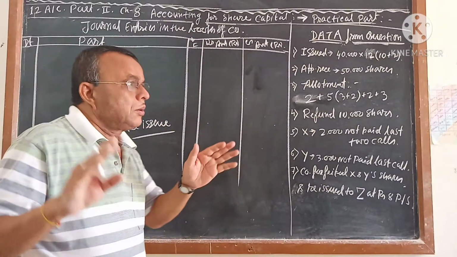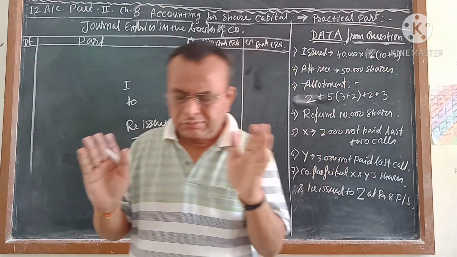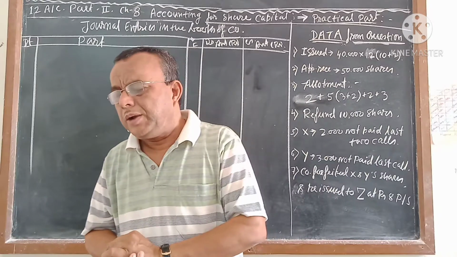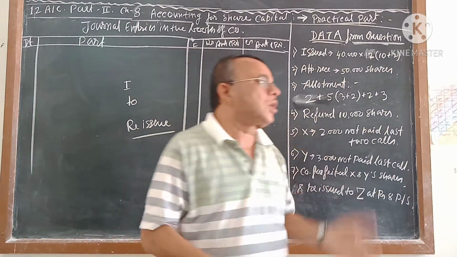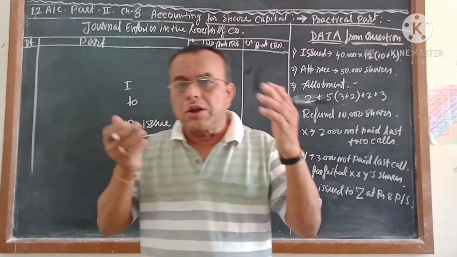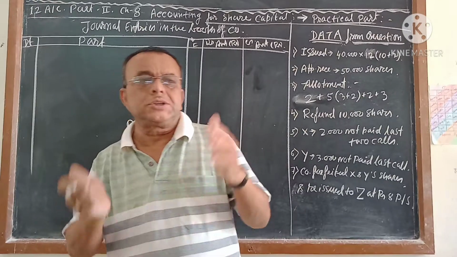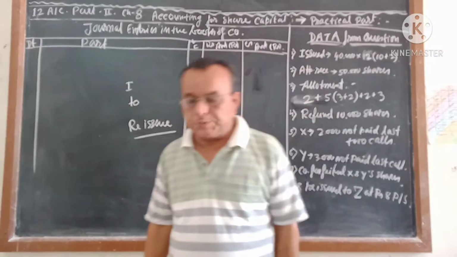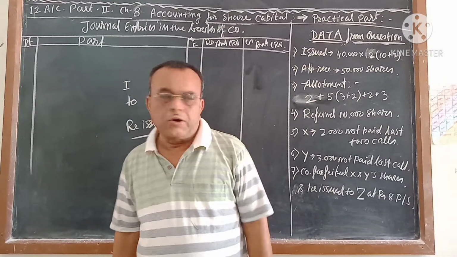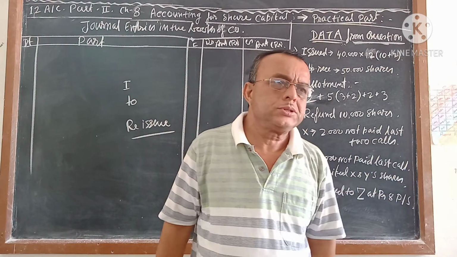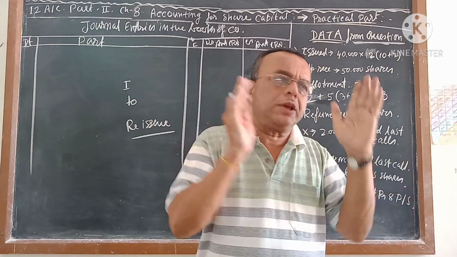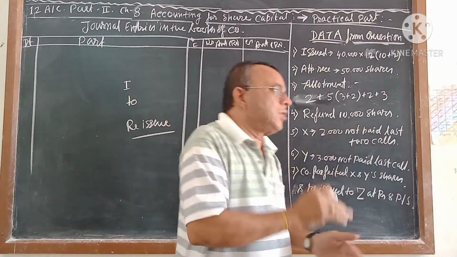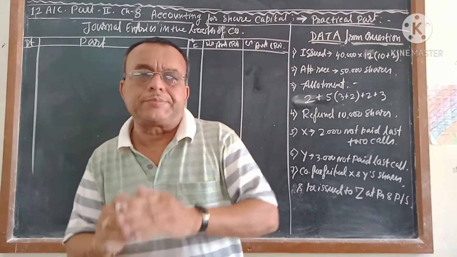What is the system? After getting the permission from the government, the company will issue the prospectus or give the advertisement in the paper. By seeing this advertisement, the shareholder will apply. When the shareholder applies, with the application the shareholder will give the application money, which is given according to the prospectus or the advertisement. The company will collect all applications. After collecting all applications, if the company has excess applications, the company will take a decision on whose shares will be cancelled or whose shares will be accepted.